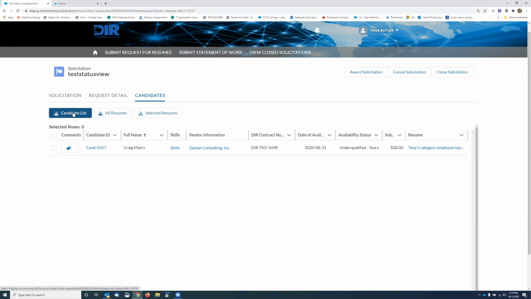If they download the candidate list, that will include the hub status of the vendor, the prime vendor, and if the candidate is subcontracted through, if they are subcontracted, it will have a hub status for them. I don't have it displaying here, but it is in the candidate list.